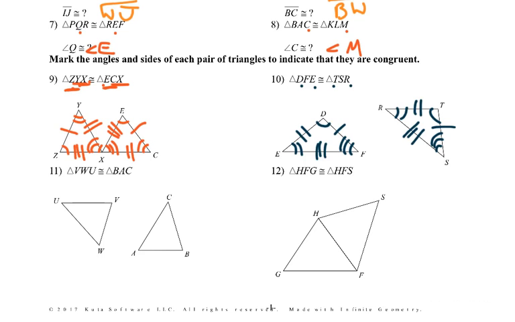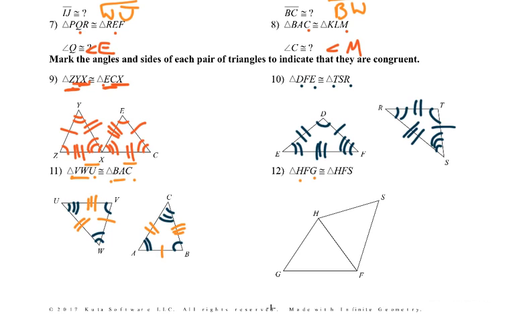Or number 11, same idea. V would go with B, A with W, and U with C. Then we just match up the sides, so VW, maybe it'll help if I change colors, VA, WU with AC, and then the last one, UV with CB. It's a little better.